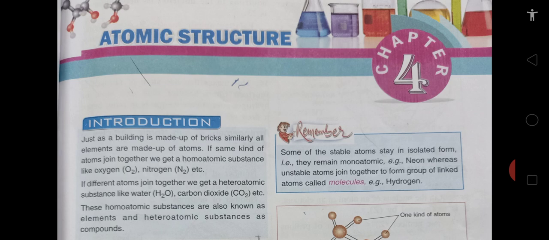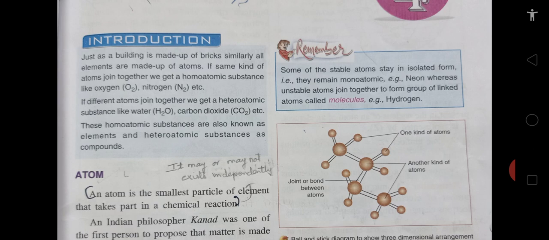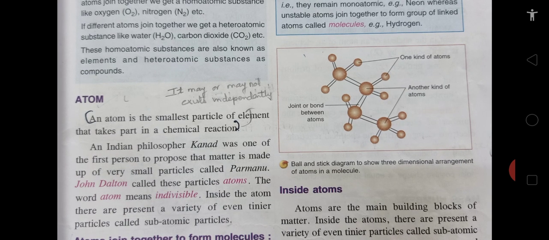So children, elements are made up of atoms of the same kind, and compounds are made up of atoms of different kind. Now children, we will come to the definition of atom. The definition of an atom is that an atom is the smallest particle of an element that takes part in the chemical reaction, and we also add to it that it may or may not exist independently. So the definition of atom is, children, an atom is the smallest particle of an element that takes part in the chemical reaction, full stop. It may or may not exist independently.